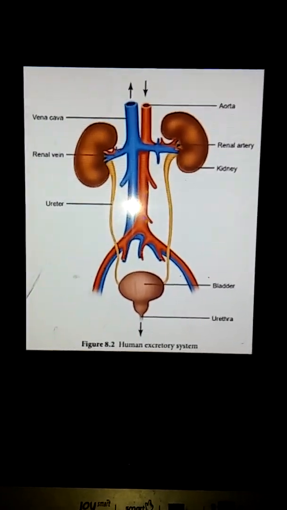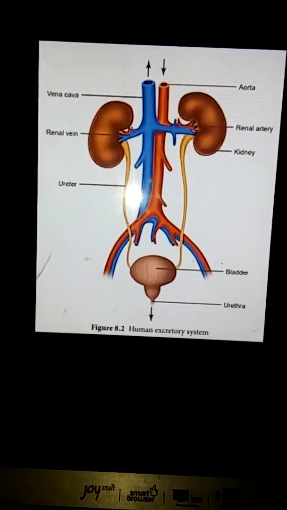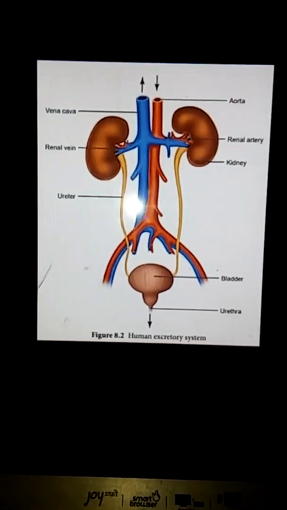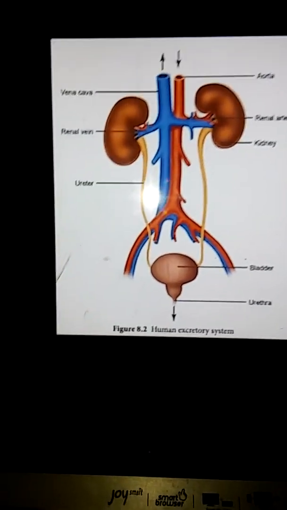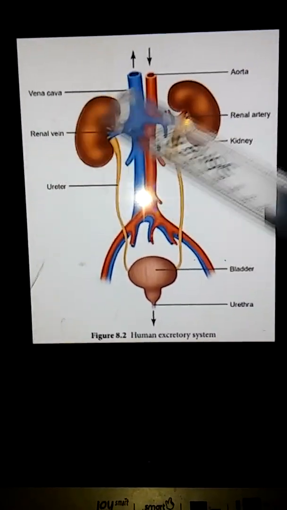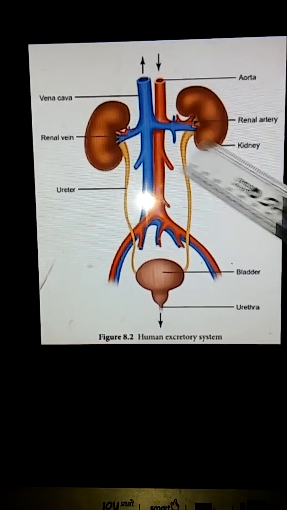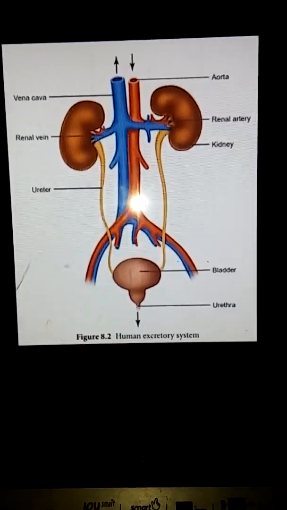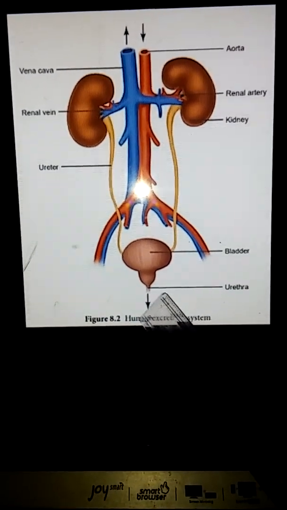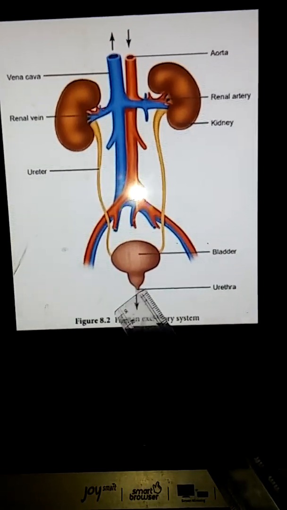It is then thrown out through nostrils. The liquid waste from the blood is filtered by the kidneys. It is thrown out of the body as urine through the urinary system.